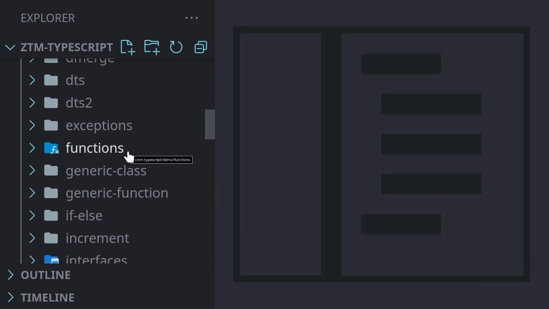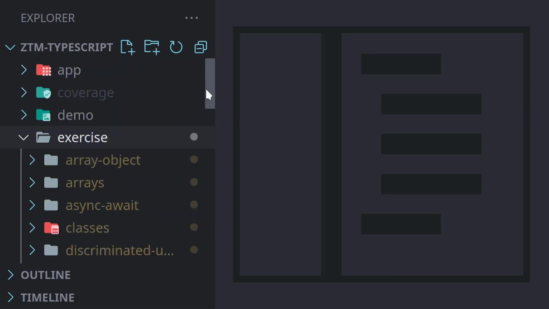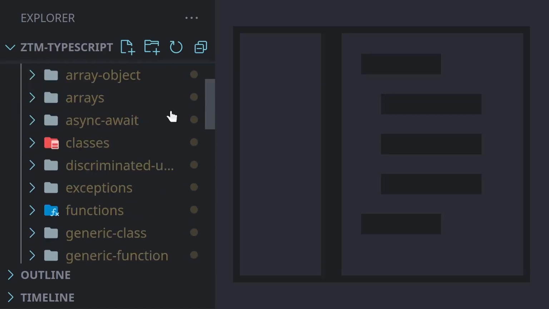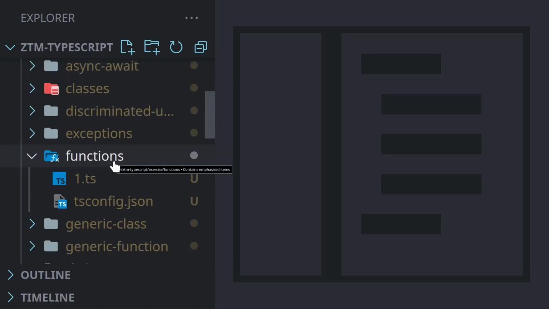And let's say we want additional practice on functions. What we can do is take note of this folder name, hop on over here to the exercise folder, and look for a corresponding folder with the same name. So here we have a folder named functions, and this is going to have exercises that provide more practice with working with functions. We can open up 1.ts.